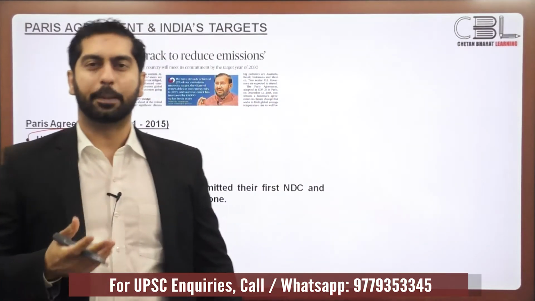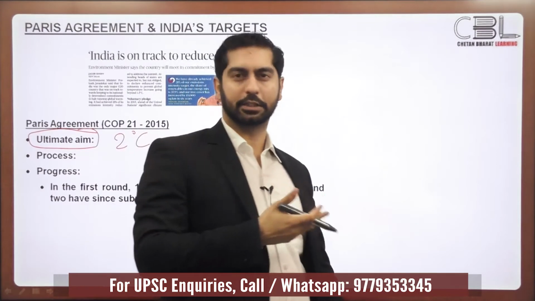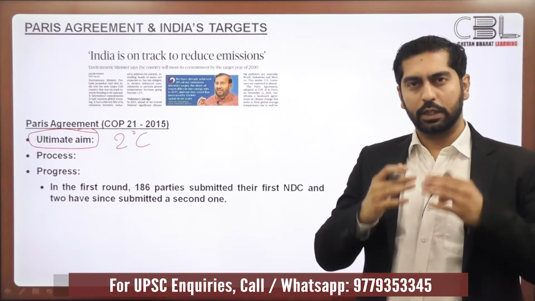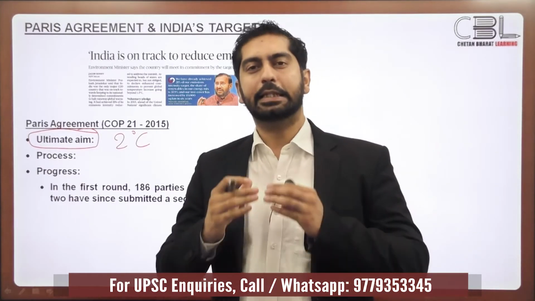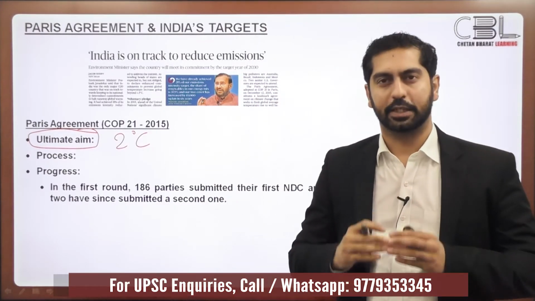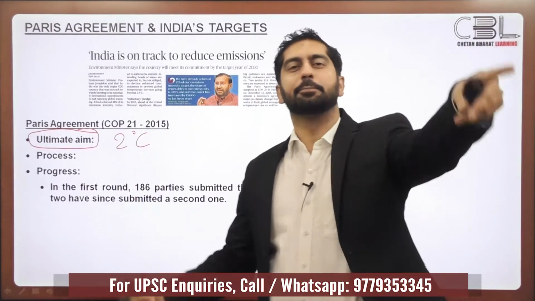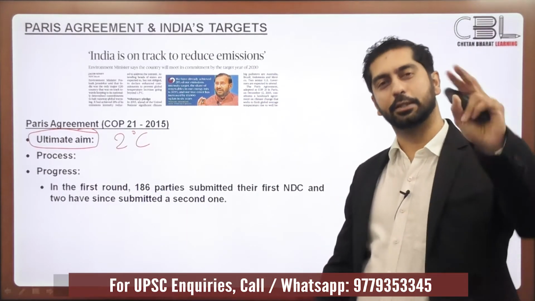Whatever was the temperature of the earth before the industrial revolution in the 1750s, we will try to limit the increase of the planet's temperature to 2 degrees Celsius as compared to that pre-industrial level.